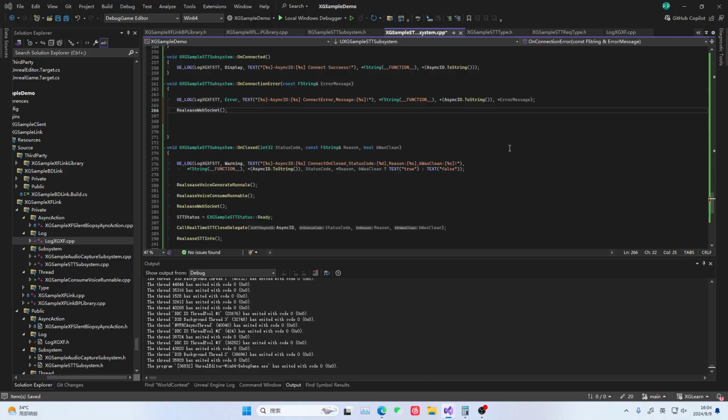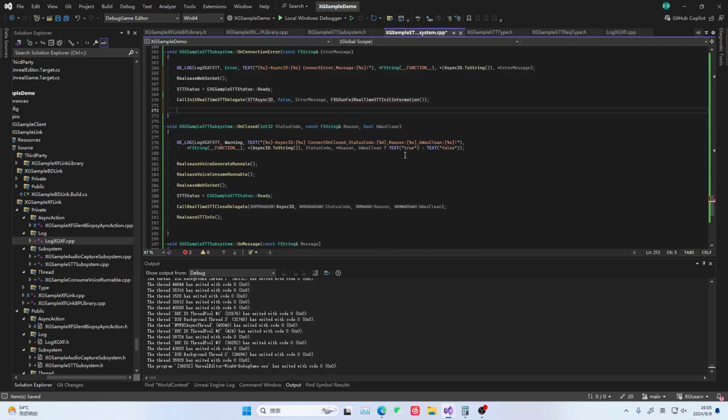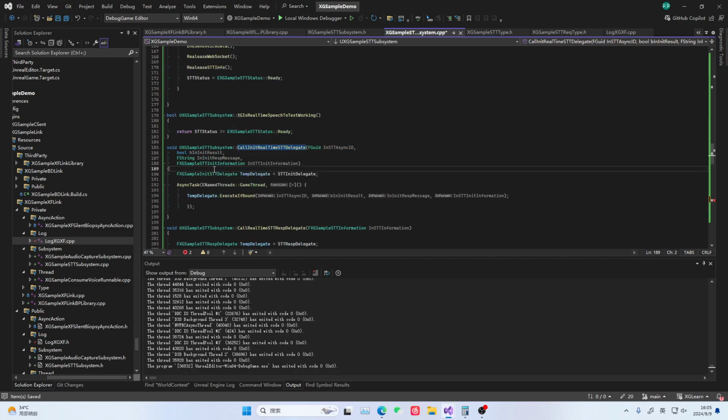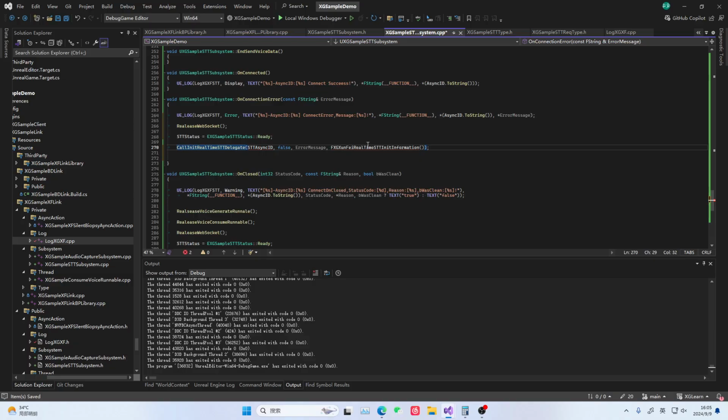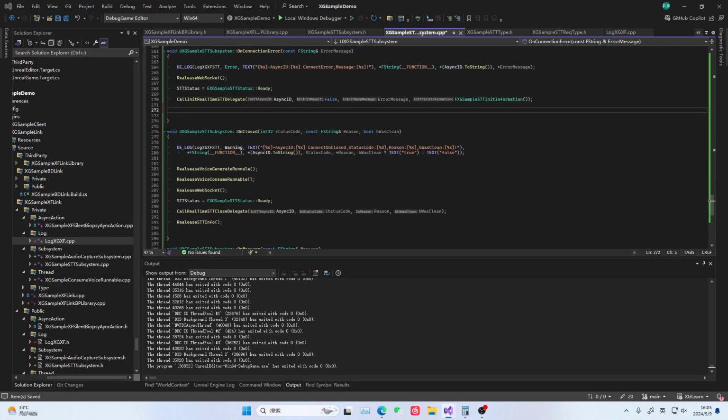So at this point, turn off the audio. Then at this point, we do the same. Set our status to a ready state. And at the same time, we take our related error information. It might be that you have no network. It means you haven't even accessed the public network. That's the situation. Let's call it, this place should be this. So at this point, we also need to release the STT info to avoid residual information.